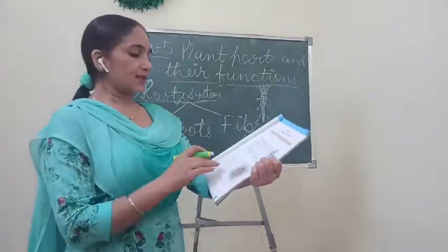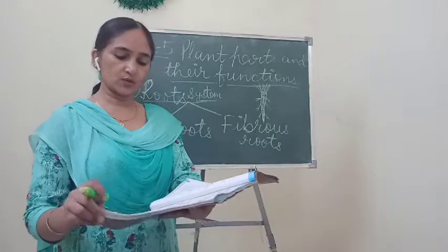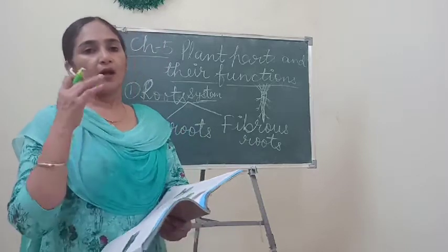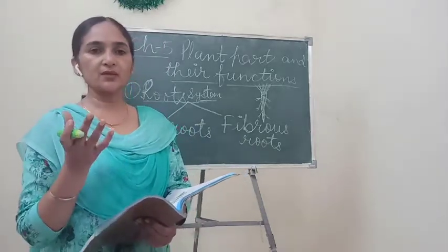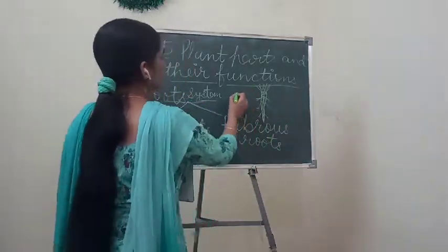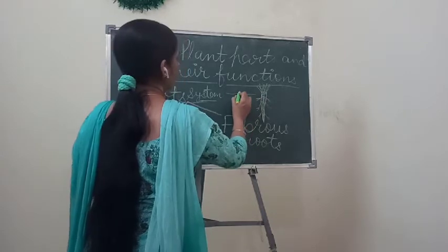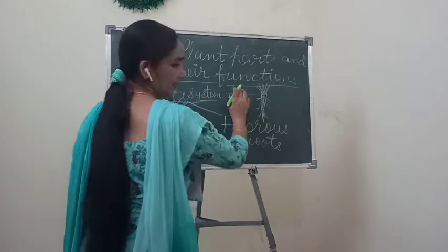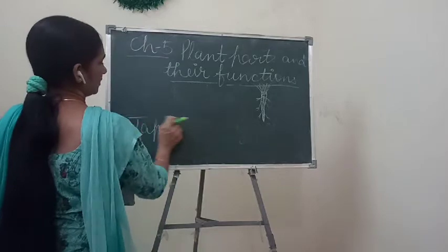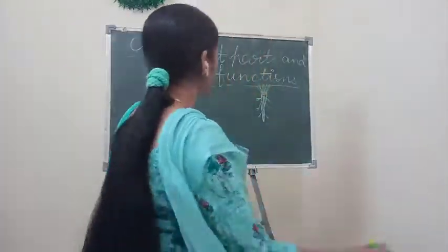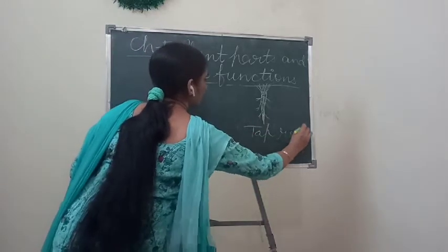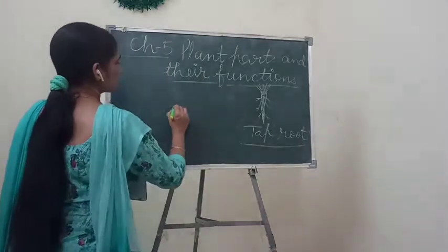After this, let's study the fibrous roots. From the name it also indicates that fibrous roots look like fibers. Fibers means thread-like structure. First I will rub this off and explain to you through the diagram so that you can understand better. This is a taproot, and in case of fibrous root, what is there?